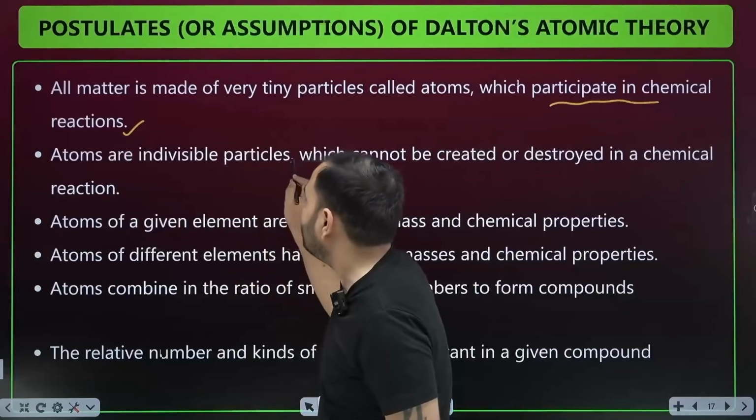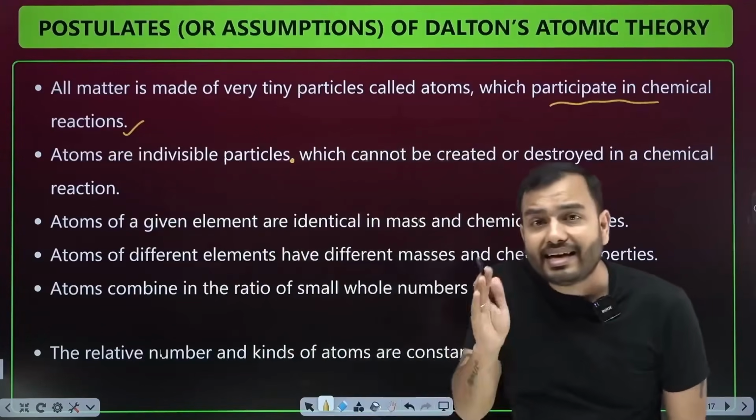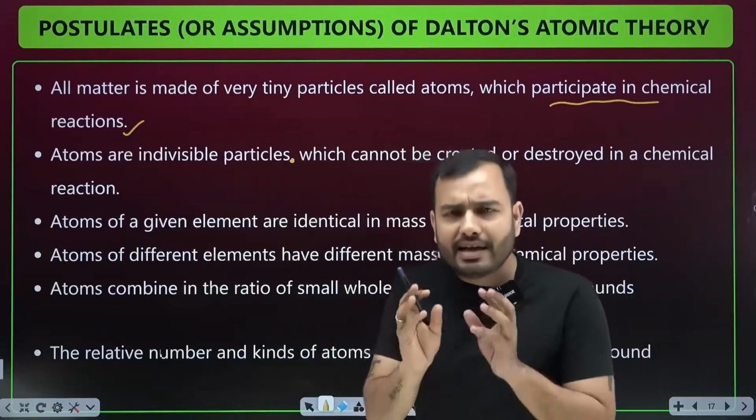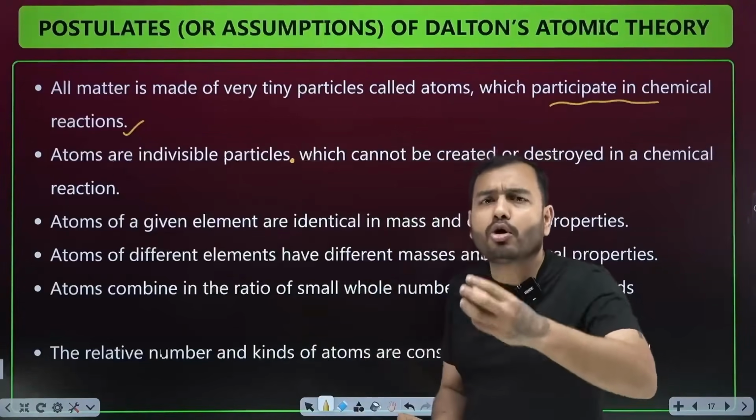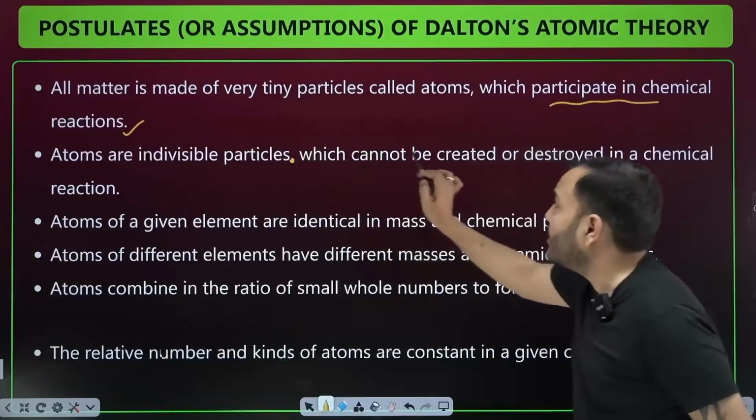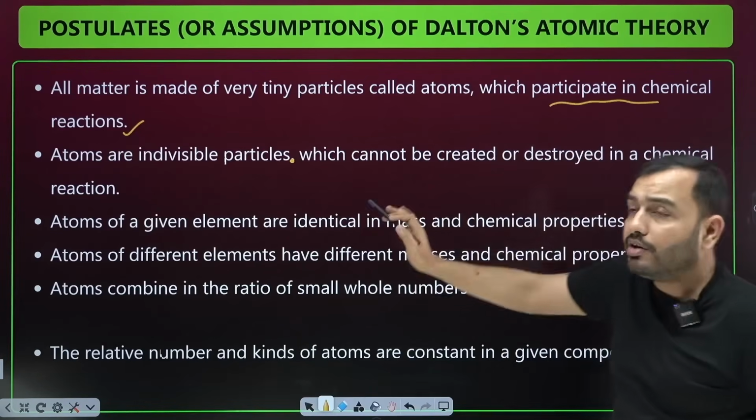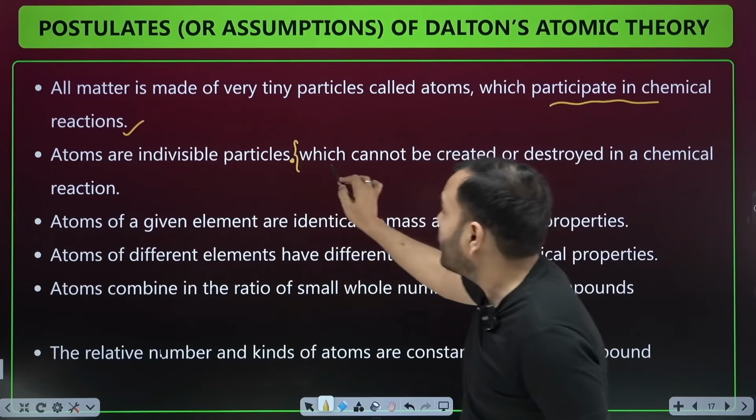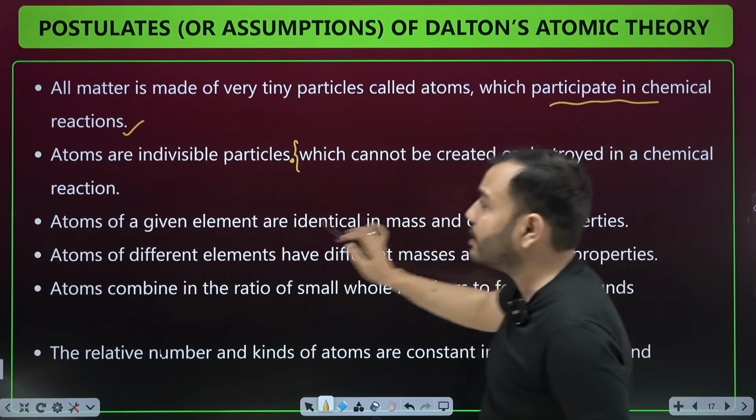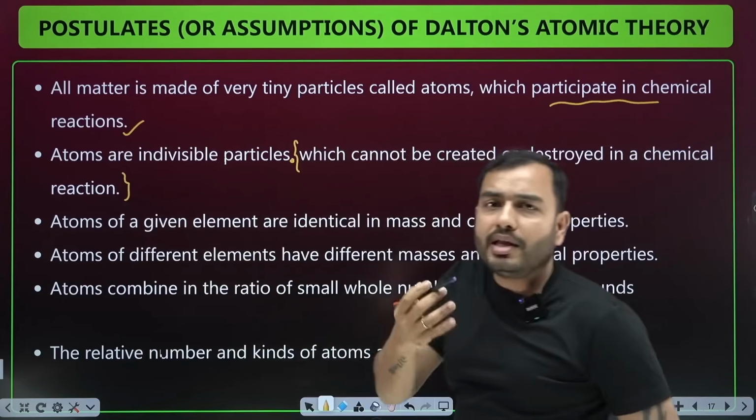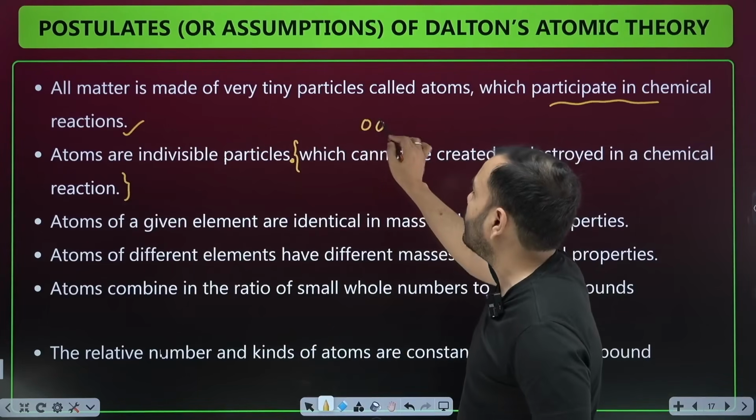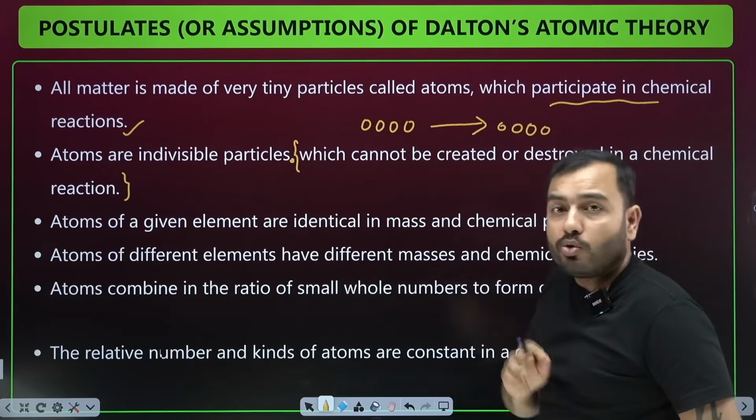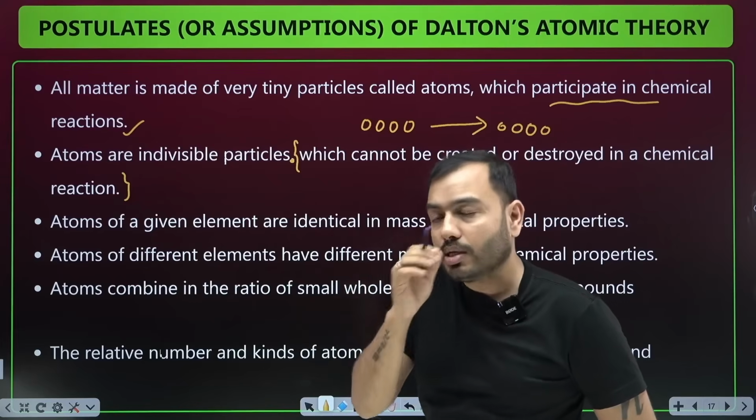Then he said atoms are indivisible particles. We cannot divide the atoms. In today's time, this statement is not completely correct. We can divide the atom, and electrons, protons, neutrons are found inside the atom. Atoms cannot be created or destroyed in a chemical reaction. This is absolutely correct. Atoms are indivisible particles which cannot be created or destroyed in a chemical reaction. Suppose I started a chemical reaction and I had 1 crore atoms here. Then how many atoms will I have in the product? 1 crore atoms. The number of atoms will not change.